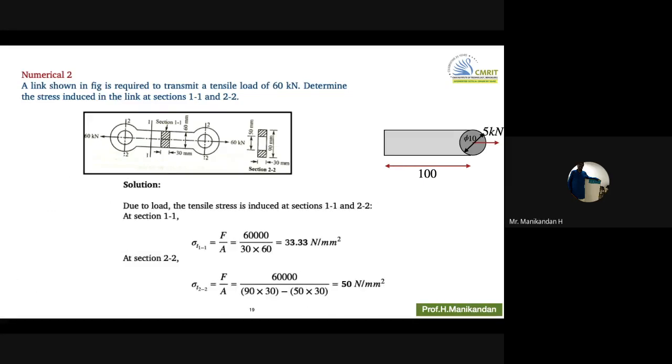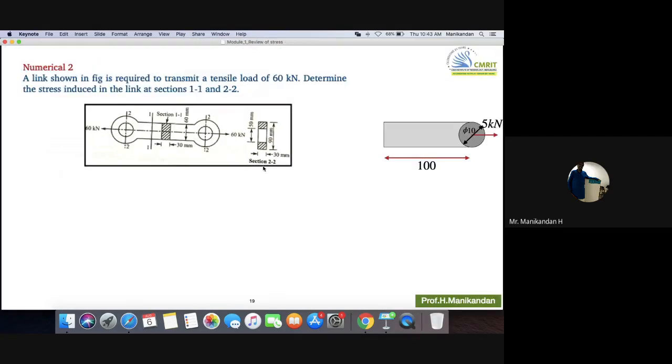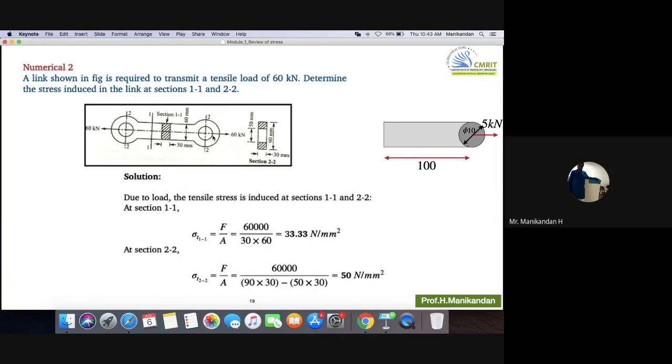In this case, this is what happened. Now this is nothing like the length. You cannot see the arrow mark. So this is the length you are telling, right? And the circle is like this, 100 only. So you cannot take this as pi by 4 d square and calculate the stress. We have to always calculate stress with respect to the cross section area on which the load is acting. Got it? I move on to next.